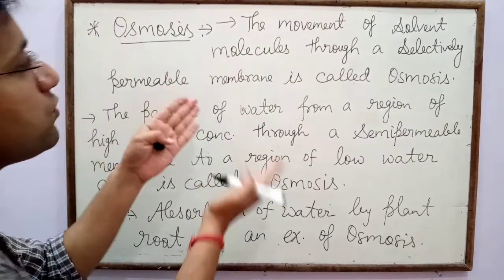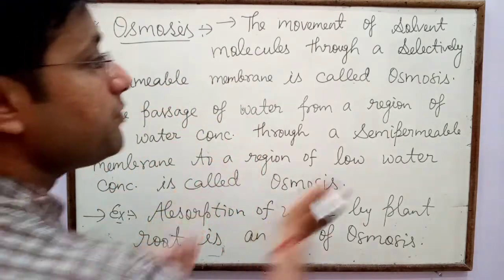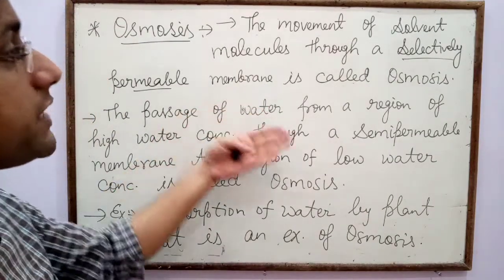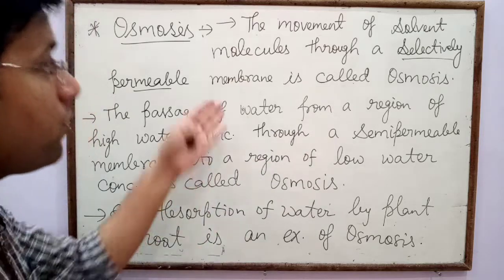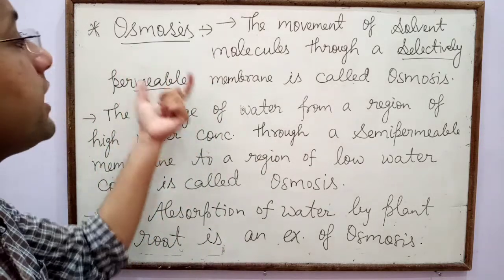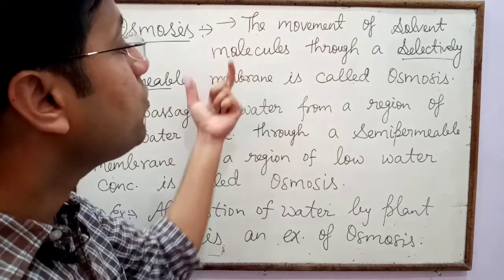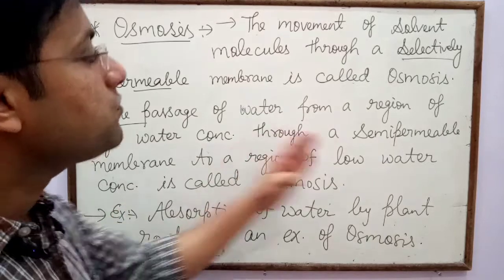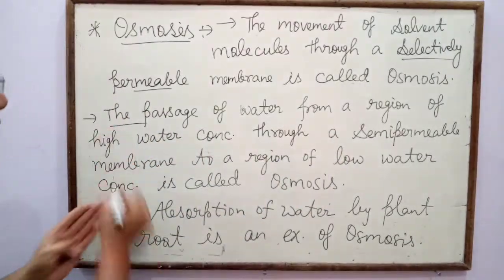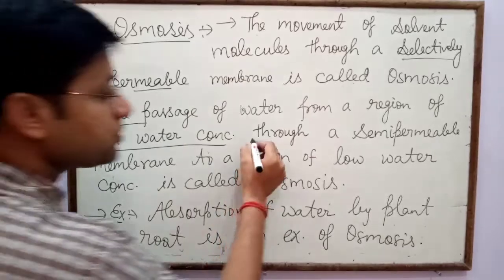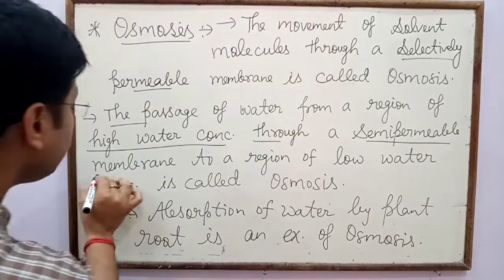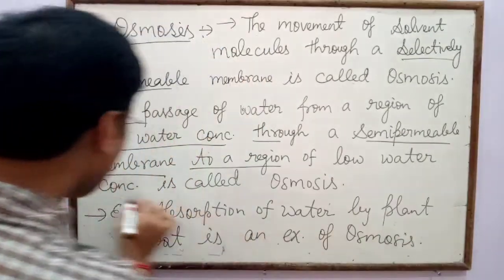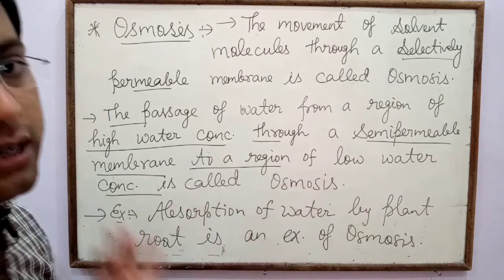So the definition of osmosis is different from diffusion, because in diffusion no selectively permeable membrane is responsible for the movement of substances, while in osmosis the solvent molecules move from one region to another through a selectively permeable membrane. The passage of water from a region of high water concentration through a semi-permeable membrane to a region of low water concentration is called osmosis.